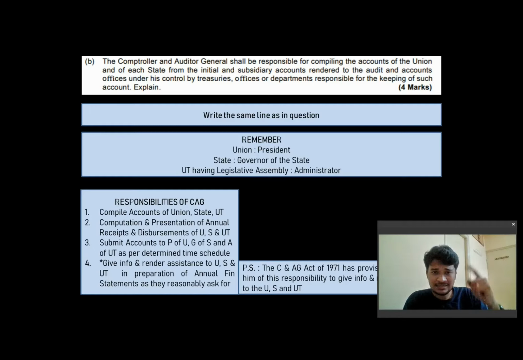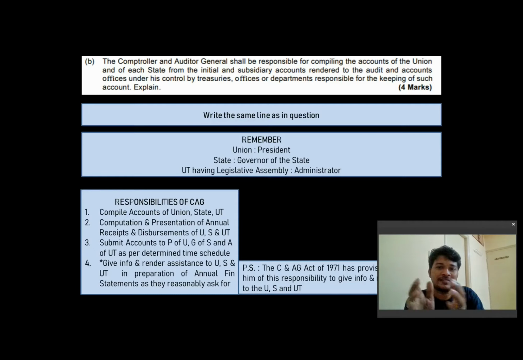So for union and states, of all the states, it is the CAG who will compile the accounts. So where will he compile from? From the initial and subsidiary accounts rendered to the audit and accounts offices under his control. And from where will he get it? He'll get it from the treasuries, from the government offices, from the departments responsible for keeping up this account.